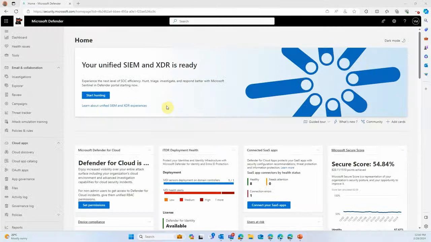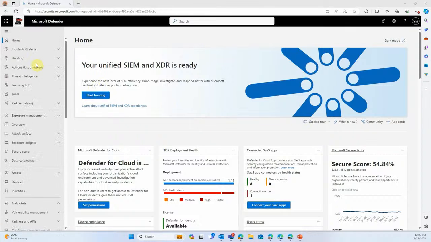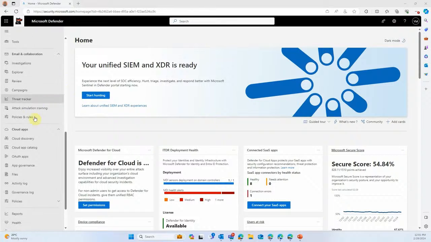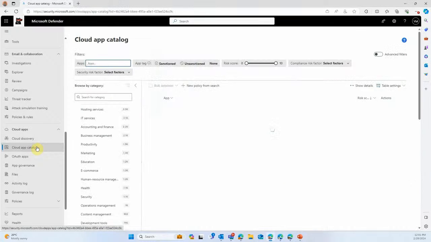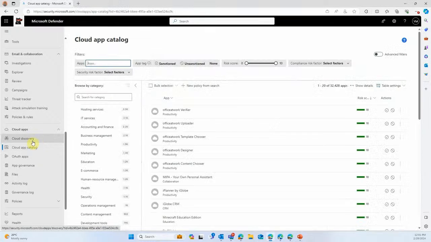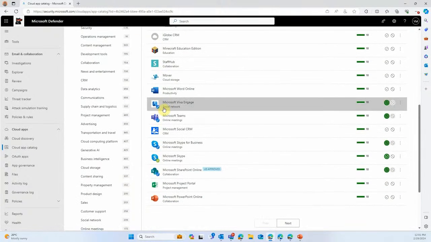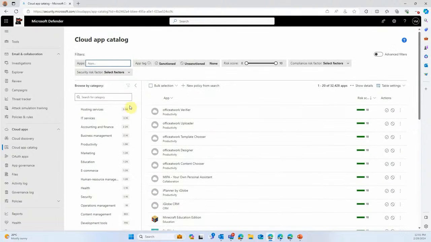Now let's review together how to discover AI apps that are used in your environment. Let's browse in the Microsoft Defender portal, and let's go to Cloud Apps, which is the section for Microsoft Defender for Cloud Apps. Under Cloud App Catalog, you will see the list of all 32,000 apps that have been reviewed by our analysts. Here you can see the name of each app, the category it belongs to, and its score. On the left side, you can see the list of app categories.